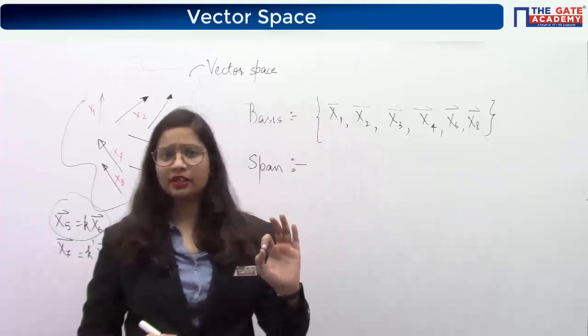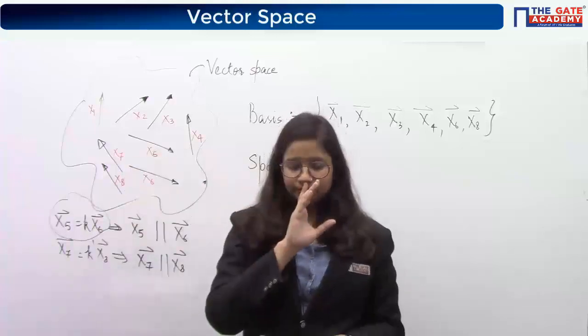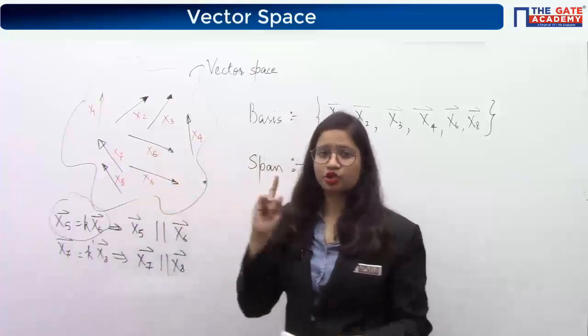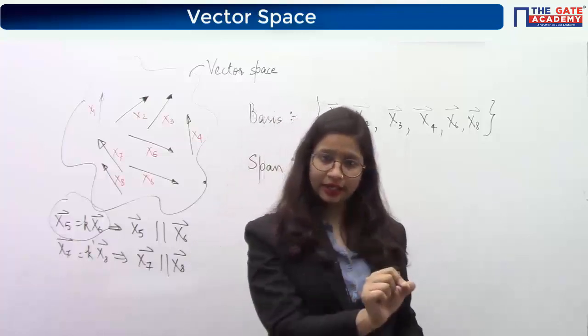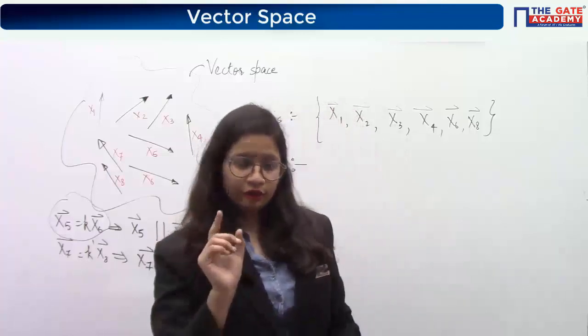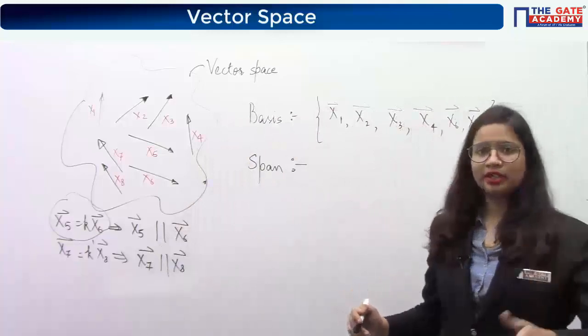So just keep that in mind. To define a vector space, you should be able to understand which ones are linearly independent and which ones are not. That is the first thing that you should know. If you are done with that, then everything is easy for you.